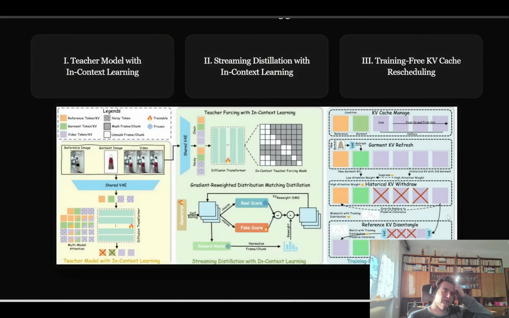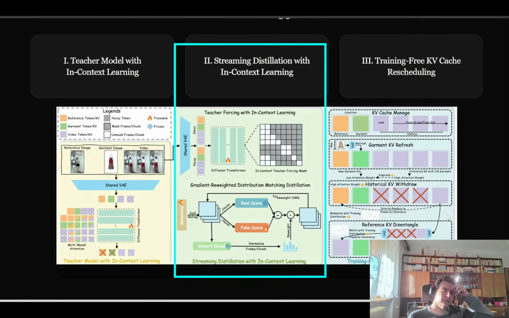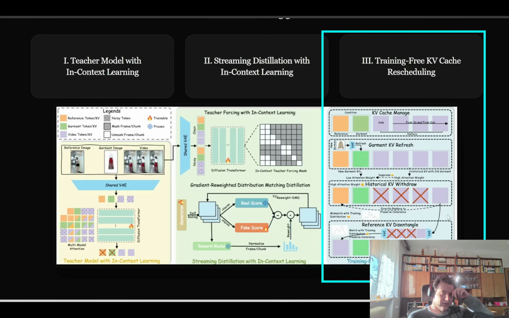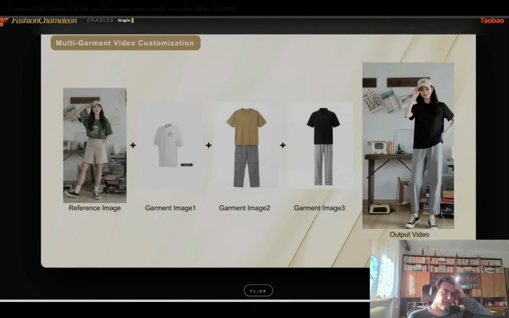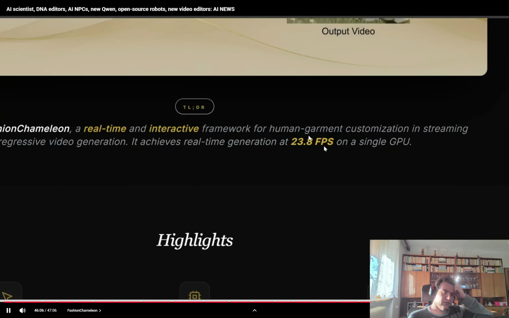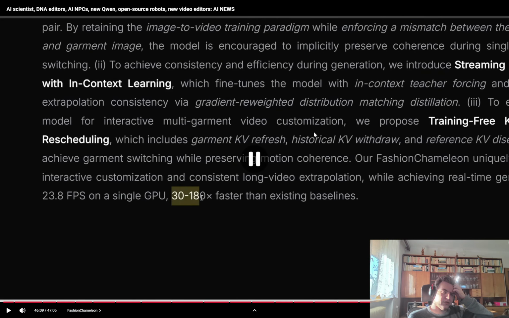The clever part is that Fashion Chameleon doesn't require a huge video dataset to train. It actually trains with just single garment video data, and then it uses in-context learning and also distillation and this training-free KV cache rescheduling trick to basically handle garment switching during generation. In simple terms, it basically learns how to keep the person and motion stable while swapping the clothing information at the right time. And here it says this can achieve almost 24 frames per second on just a single GPU. They claim it looks as good as a real live recording. It's 30 to 180 times faster than existing baselines.